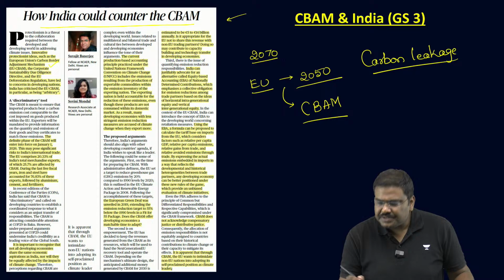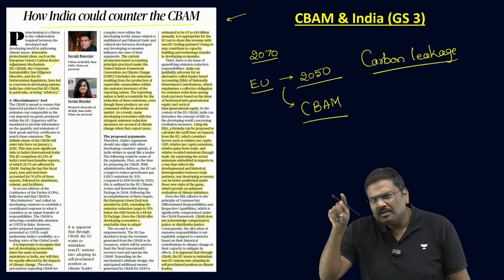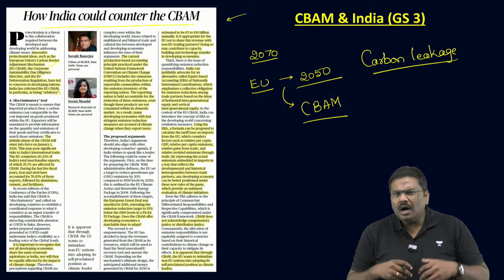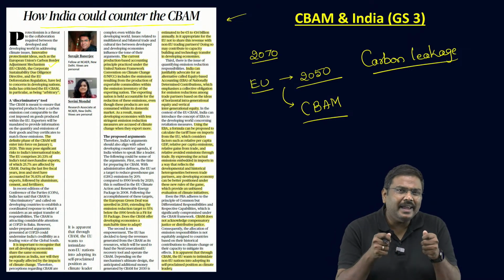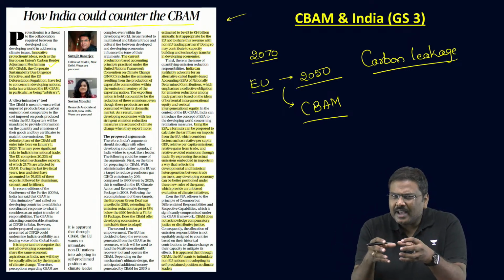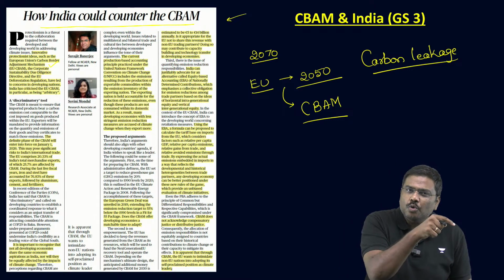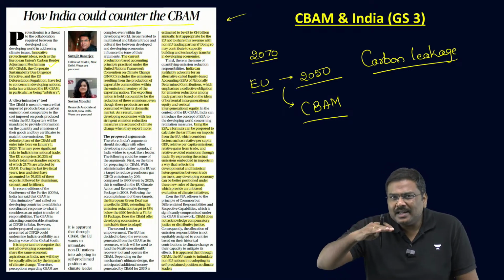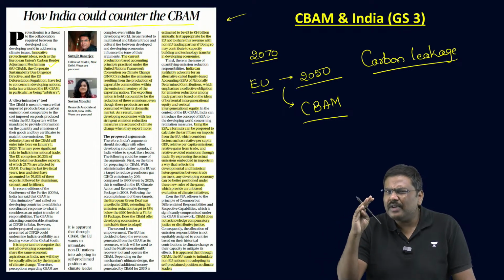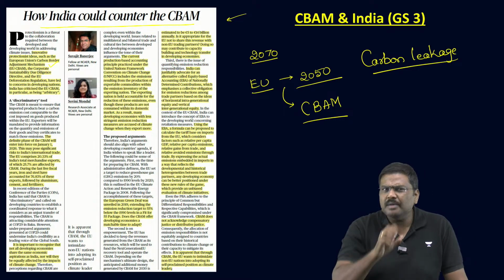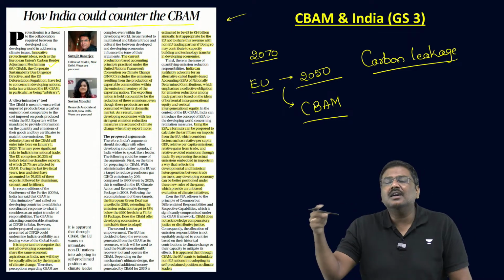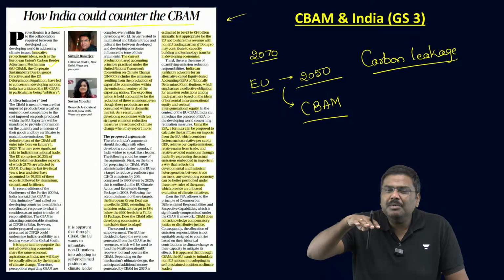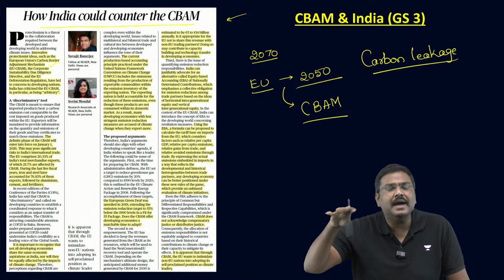The European Union countries will import goods and services from other markets. Let's say steel, aluminium, cement, fertilizer, etc., which is manufactured in India or China, is exported to European Union. Now the problem that EU says is the standards for emission in their economies are very strict. They want to control the emissions. But in many of the other countries, especially countries such as India and China, the emission norms or the standards are much more relaxed.